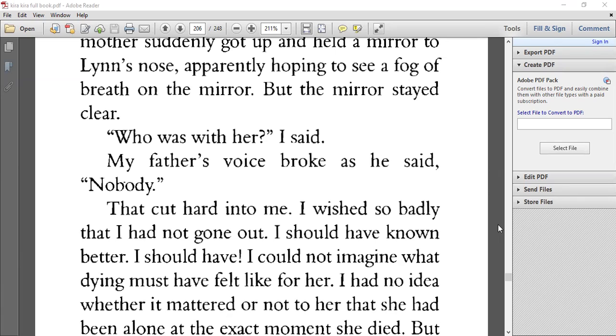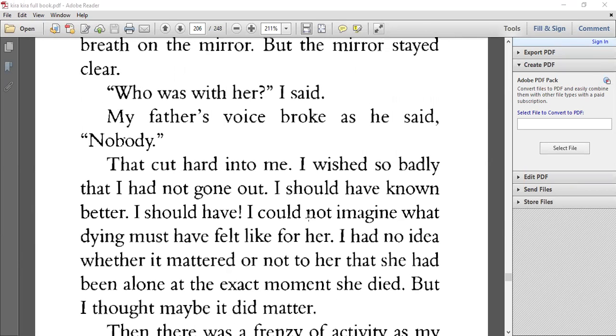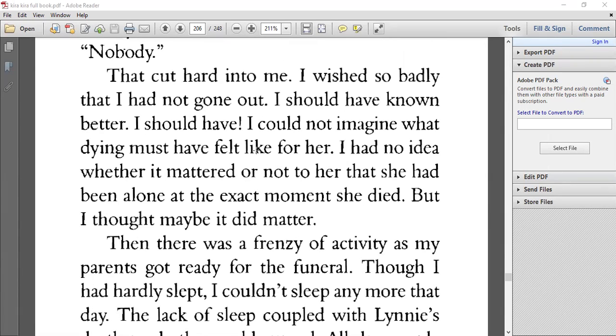Exactly. And that day we see that she went out to sit by herself and write a few things down and get her thoughts clear. So she wishes that she had not left Lynn's side of the bed, because she didn't want her to be alone at the moment of her death.